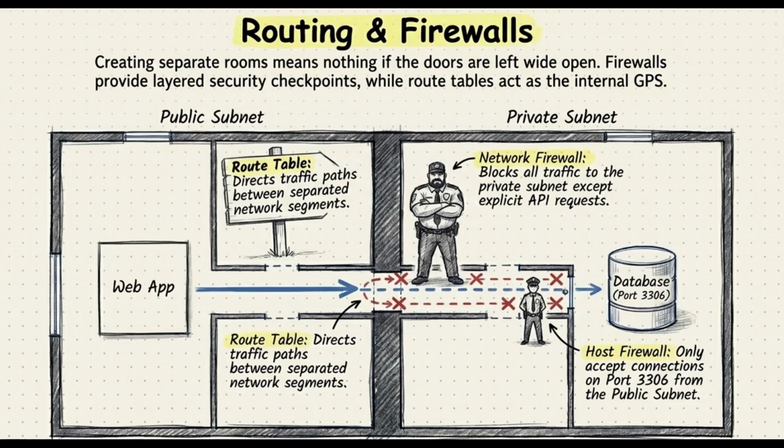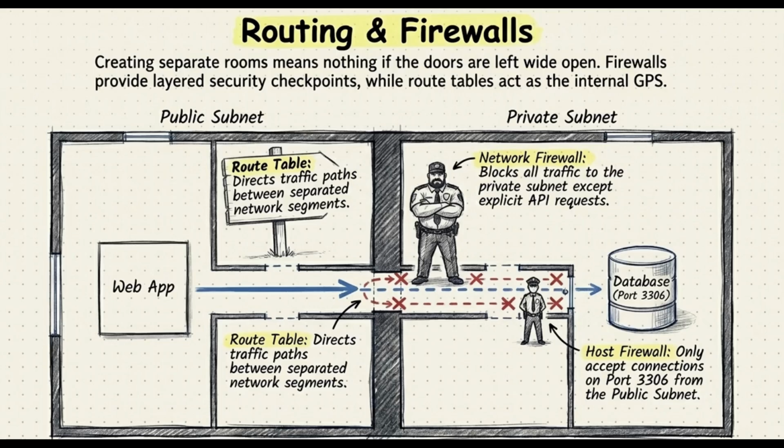So here is the catch though. We've just beautifully secured our internal subnets with private IP addresses, which is fantastic for keeping hackers out, because those private IPs literally cannot be reached directly from the public internet. But wait a minute. How do those 50 highly secured backend servers reach out to the internet when they inevitably need to download a critical software update or verify a credit card with a third party?